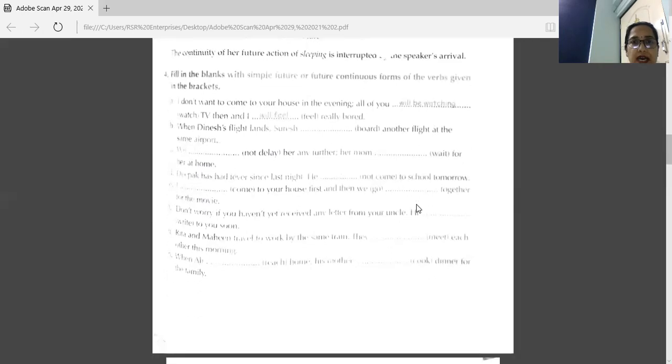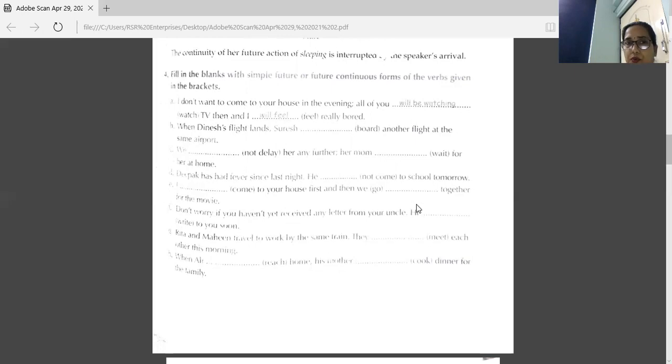Now we have one exercise here. Fill in the blanks with simple future or future continuous forms of the verbs given in the brackets. First one is done here. I don't want to come to your house in the evening.